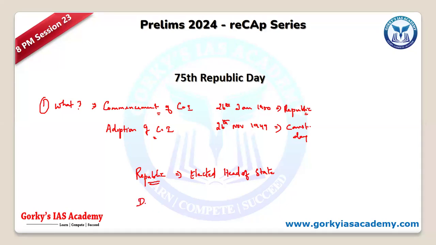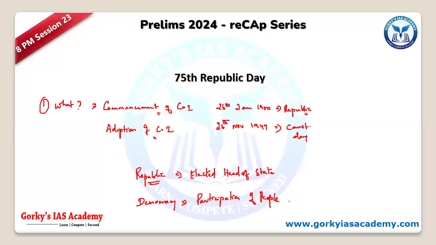Whereas democracy, what is the difference between Republic and democracy? Democracy is the participation of people in governance, in the formation of government, in enacting rules and regulations, governing themselves.